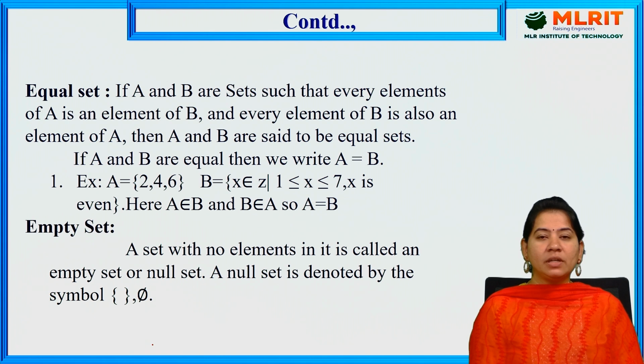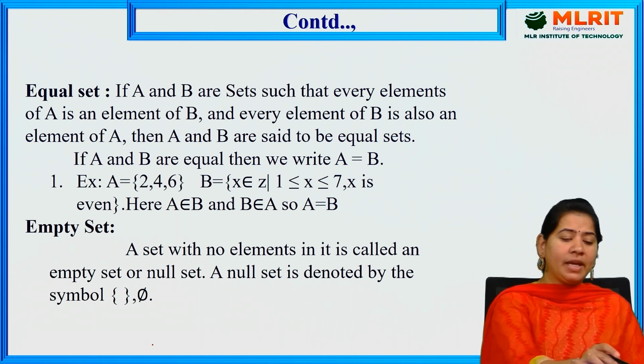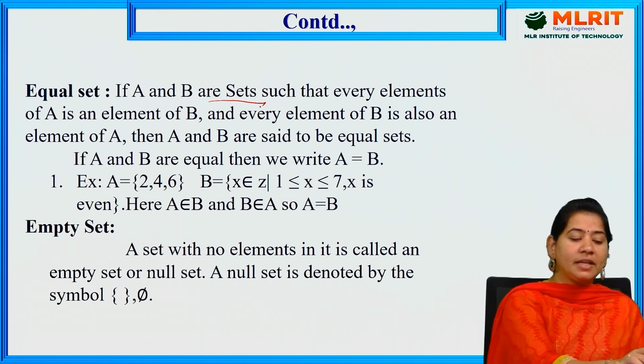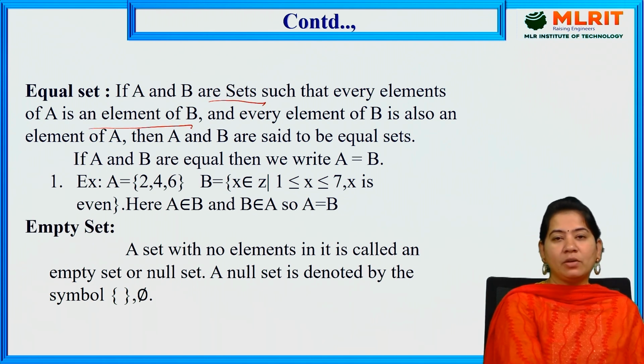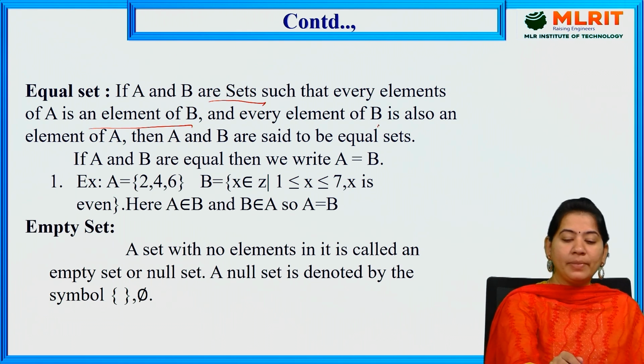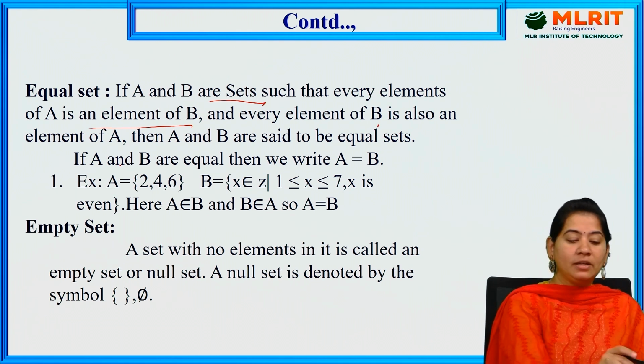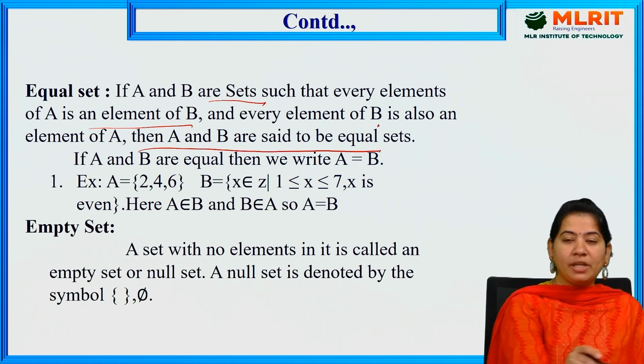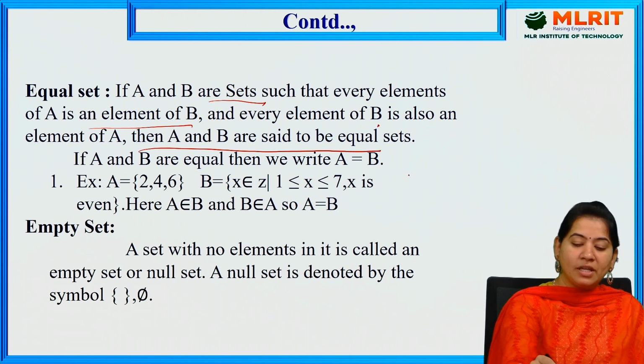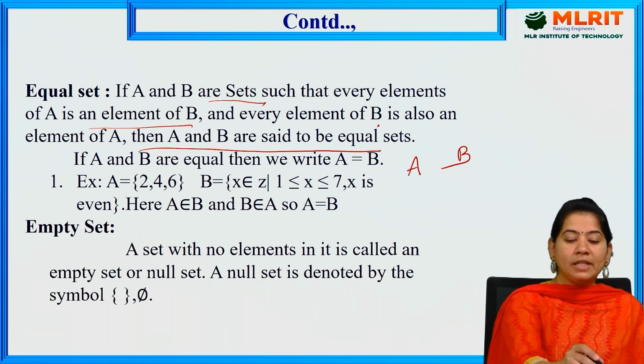Next we have equal set. If A and B are sets such that every element of A is an element of B and every element of B is an element of A, then A and B are said to be equal sets. For example, let A be {1, 2, 3} and B be {1, 2, 3}.